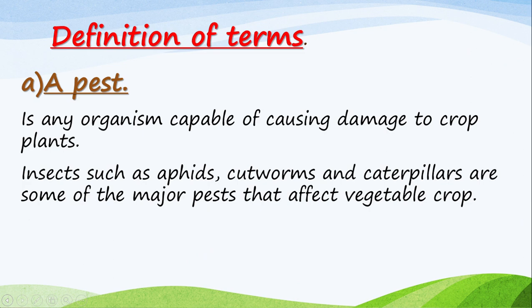Remember, this is just the first lesson, so we will not recap what we learned in other strands. Are we together? Now, if you are asked what is a pest, or what is a crop pest? Crop pest is any organism capable of causing damage to crop plants.